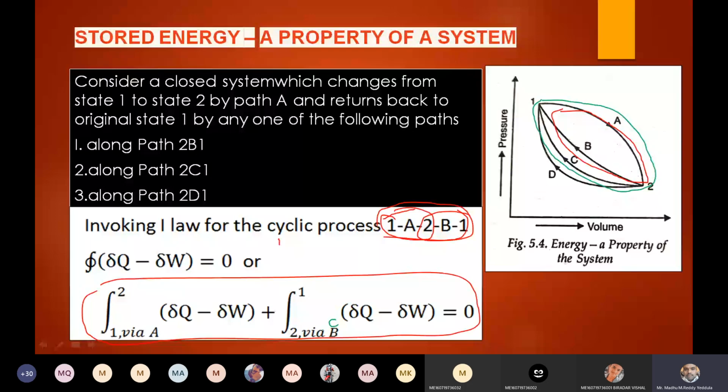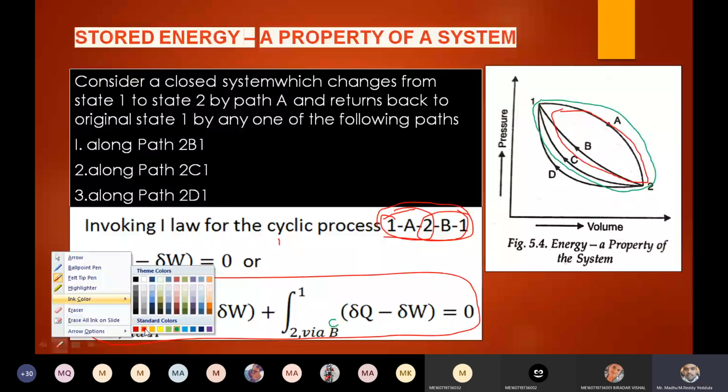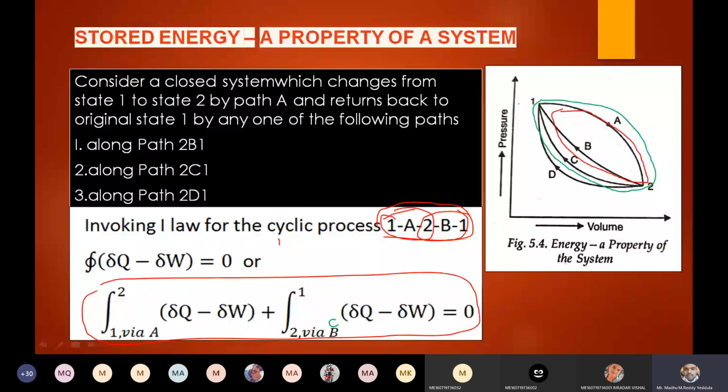And the third cycle, I am taking 1A2 and 2D1, the last cycle, right? So 1 to 2 via A plus 2 to 1 via D equals 0. I can write like this for the three cyclic processes. Suppose I send the second term to the right side and put an equal sign here; this will become minus. Agree?